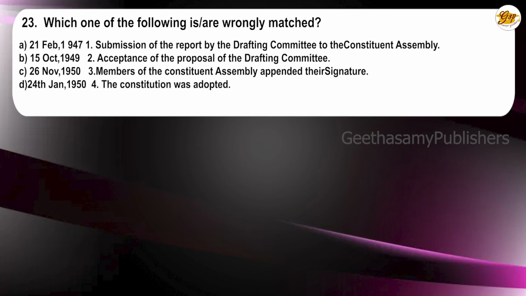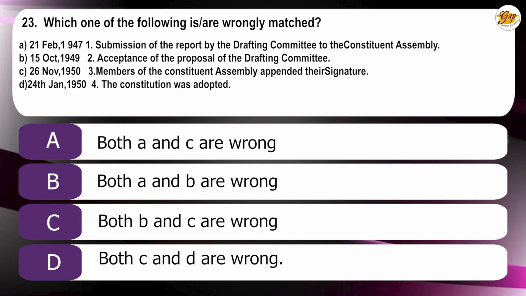23rd question: Which one of the following is wrongly matched? 21st February 1947, submission of the report by the drafting committee to the Constituent Assembly. 15th October 1949, acceptance of proposal of drafting committee. 26th November 1950, the members of the Constituent Assembly appended their signatures. 24th January 1950, the Constitution adopted. The choices: A. Both A and C are wrong. B. Both A and B are wrong. C. Both B and C are wrong. D. Both C and D are wrong. The correct answer is D. Both C and D are wrong.